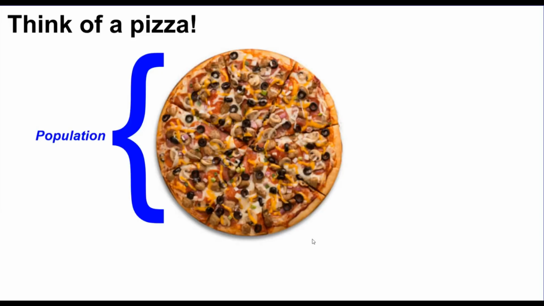So think of a pizza. If you were blindfolded and I had this pizza in front of you, do you have to eat the whole pizza to know what kind of pizza it is? I'm sure you're probably thinking, yes, because I would like to eat that whole pizza. But you really don't need to eat the whole pizza to know what kind of pizza it is. If you just take a few bites from it, you can probably get a good idea of what the entire pizza is like. Okay? So samples can tell us a lot about the entire population. We don't need to know information from the entire population to know what the whole population is like.